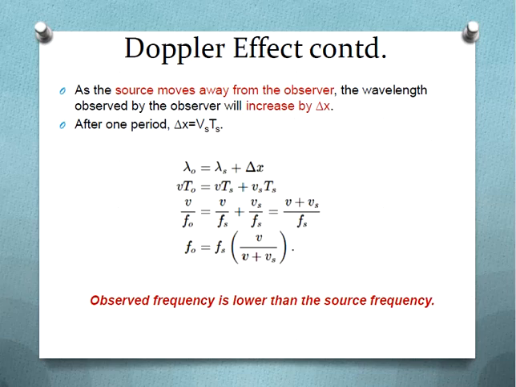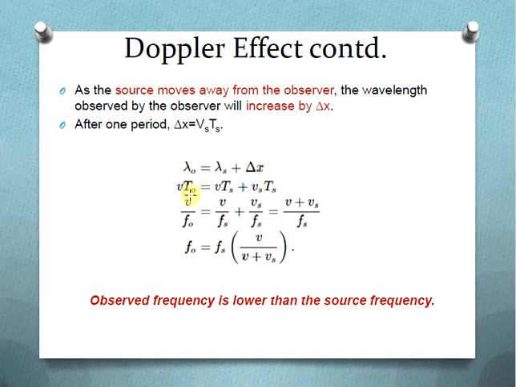Next, we consider the condition where the source moves away from the observer. At that time, the wavelength observed by the observer will be increased by a factor delta x. Previously it was decreased by this factor; in this case it will be increased because the source is moving away from the observer. For one complete time period, delta x should be equal to Vs into Ts, where Vs is the source velocity and Ts is the time period. Now the observed wavelength lambda o is equal to lambda s plus delta x. So in this case it is increased.